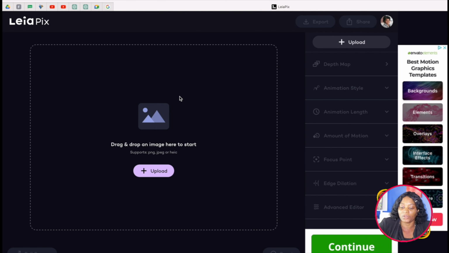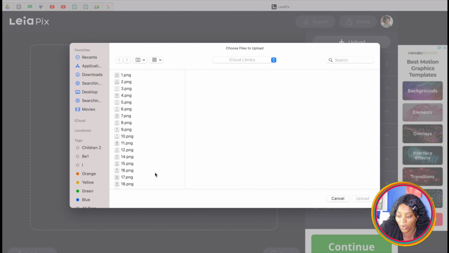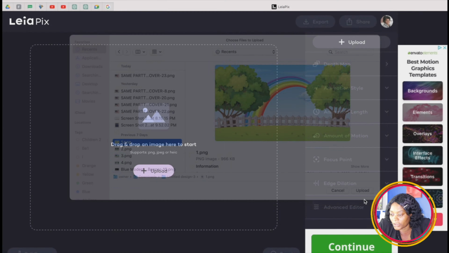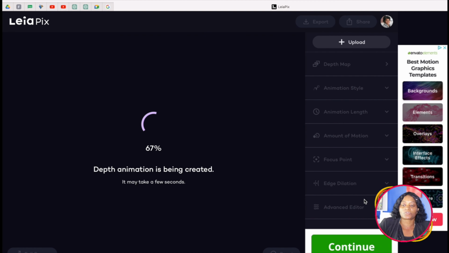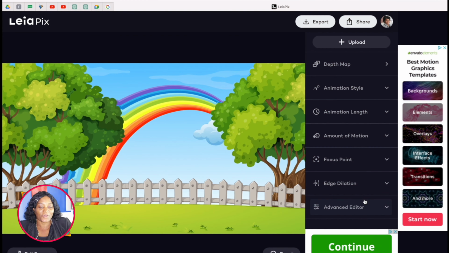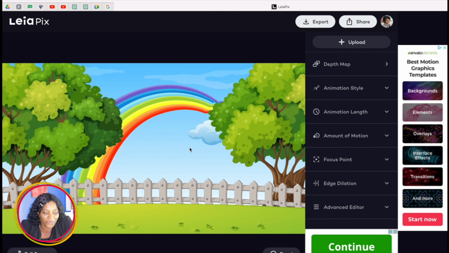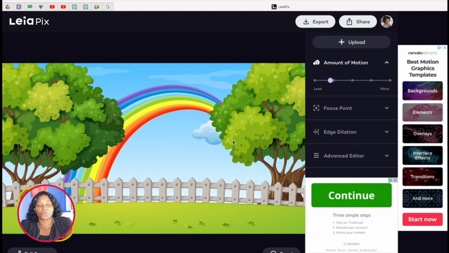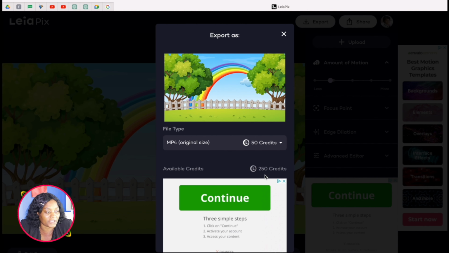So now that I'm in, what you have to do is that you can go here and upload your images one at a time. So I'm going to upload this. When you upload it like this, just watch and see what will happen. So you can see that there is some movement going on, and you can adjust your movement here. So when you are done with everything, you come here and then you export. So here I believe you have 300 credit per day for free. So now that we've downloaded our video, you continue and do the same thing.